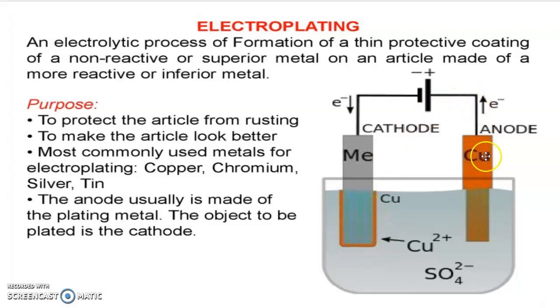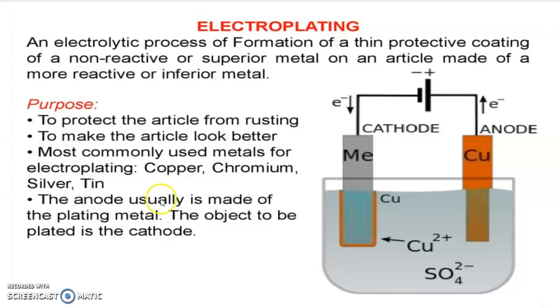On passing electric current, the copper anode is dipped in a copper sulfate solution and the copper ions, Cu2+ cations, move towards the cathode. This is the process. We do electroplating to protect the article from rusting or corrosion, and to make the article look better for attractive purposes. Most commonly used metals for electroplating are copper, chromium, silver, tin, etc. The anode usually is made of the plating metal and the object to be plated is the cathode. Here also the same thing.